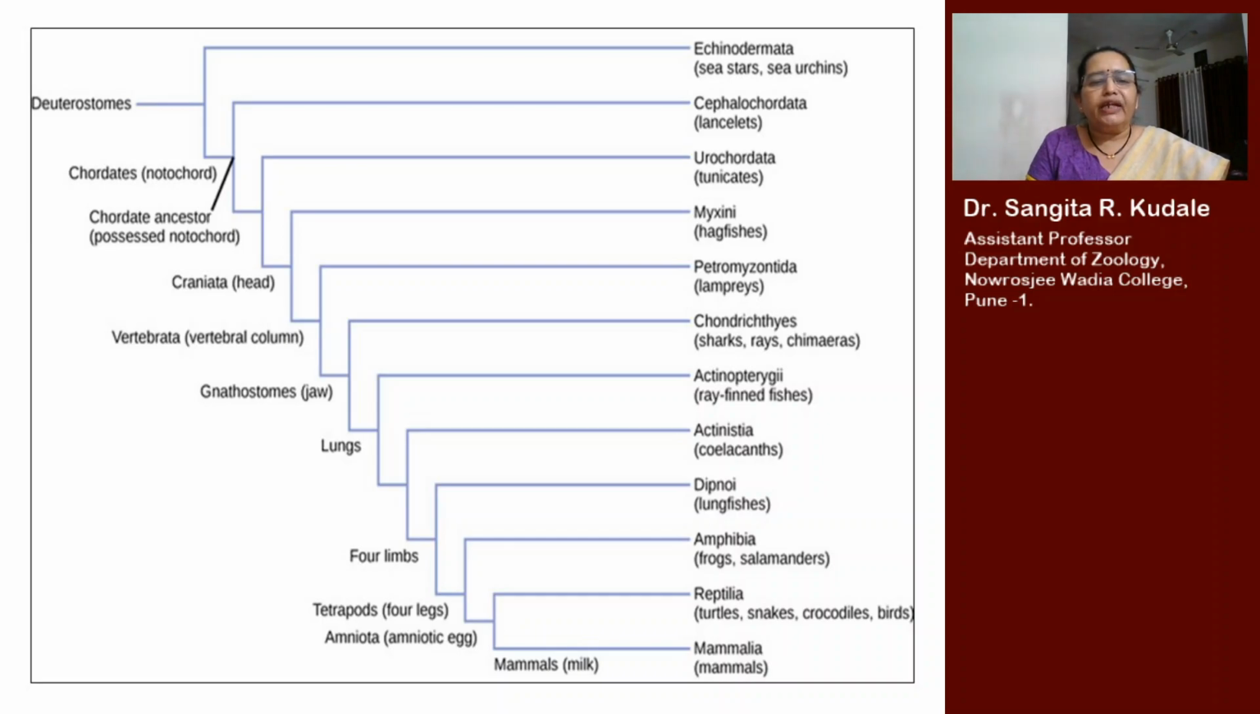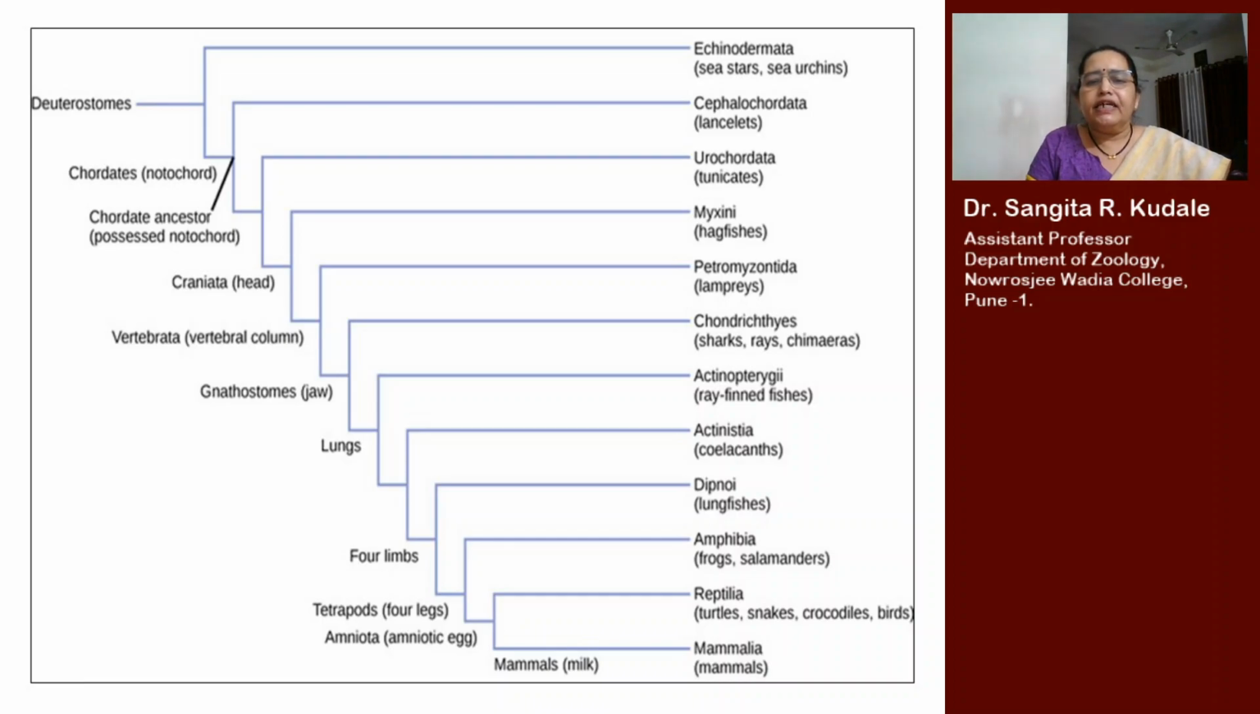Then coming to gnathostomes. Gnathostomes are the animals with jaws, including fishes, amphibians, reptiles, mammals, etc. Chondrichthyes, especially sharks, rays, chimeras. Second type of fish, that is Actinopterygii. Those are said to be ray finned fishes.